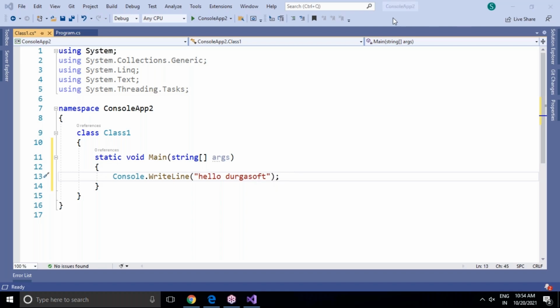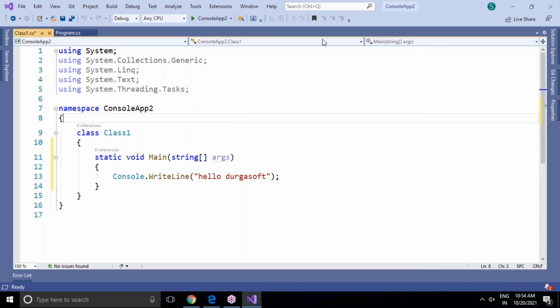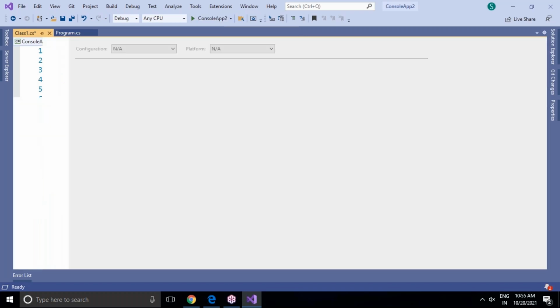In previous programs in the .NET Framework context, to change the startup object we used the properties window, but there is no properties window here. How to change the startup object using .NET Core? You can see here console app 2 is your application name. Expand this drop down list. Once you click on the drop down list with .NET Core, this is the way to change the startup object. And you can see console app 2 debug properties is there. Click on this.